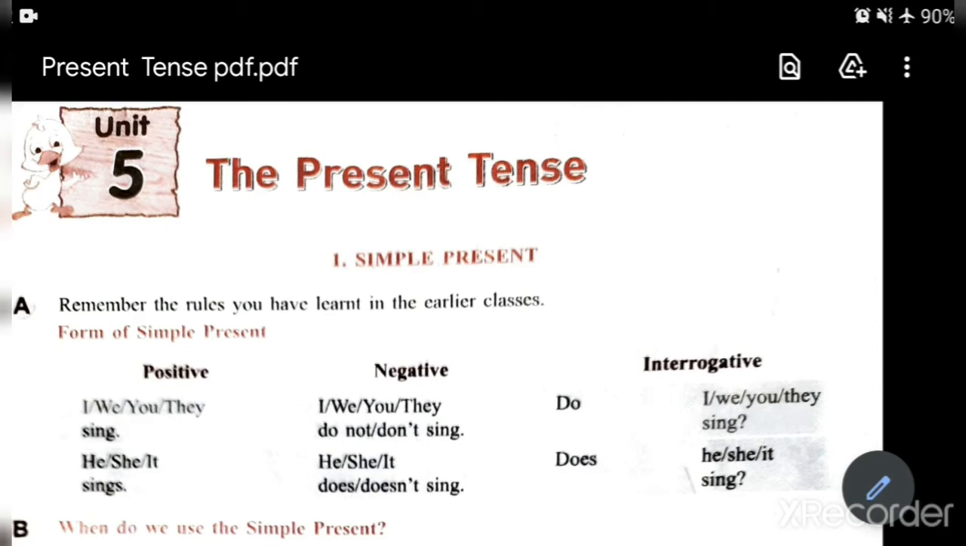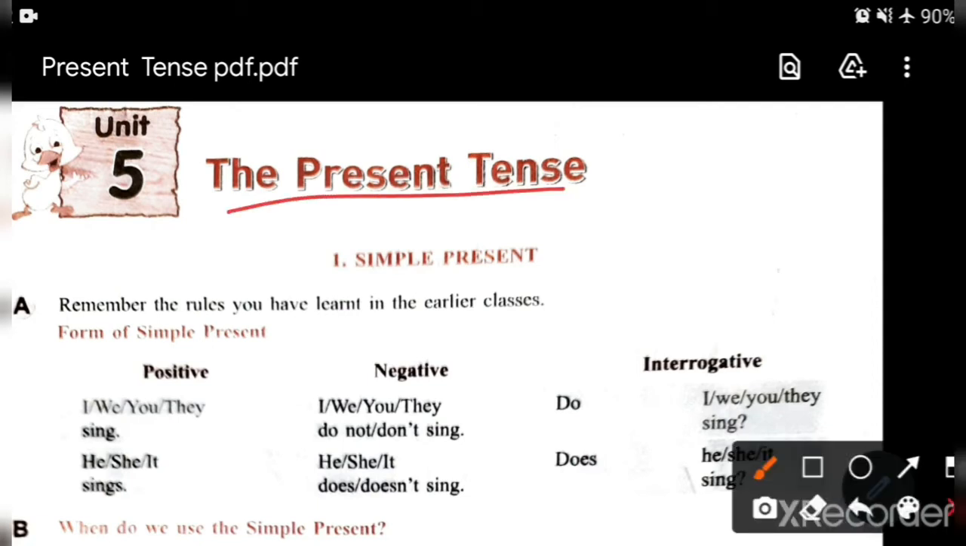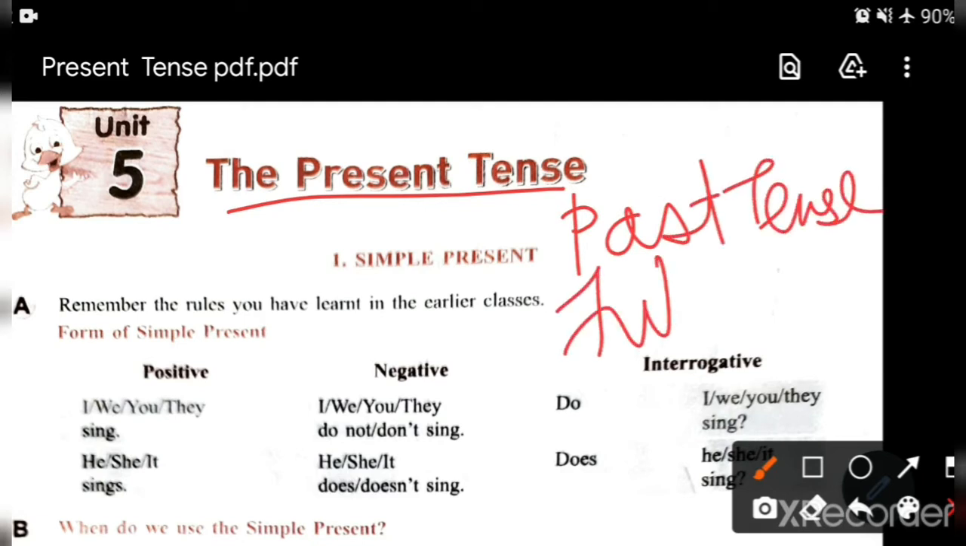Present tense. As we all know, there are three main tenses: present tense, past tense and future tense. Okay, future is not considered a tense because it shows the time which will come, but for our reference we will use the term future tense.